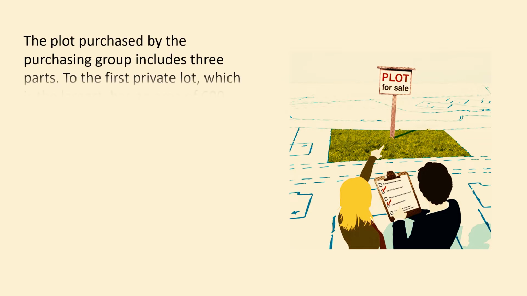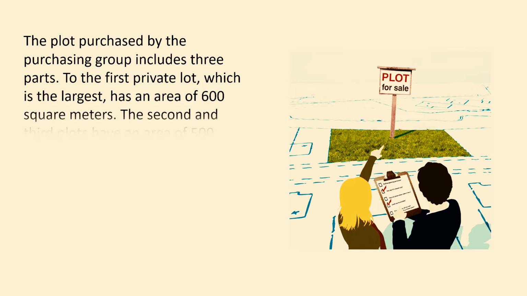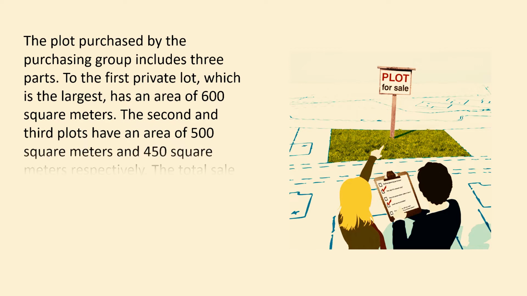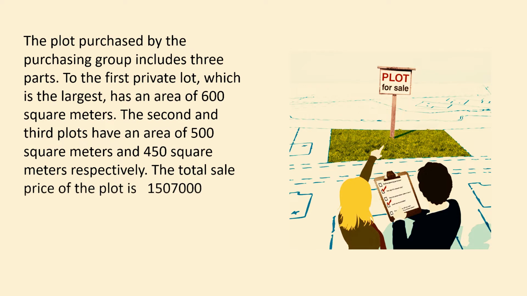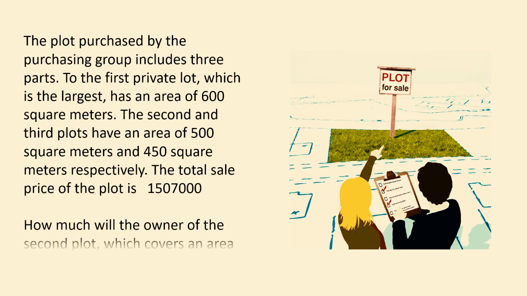The plot purchased by the purchasing group includes 3 parts. The first private lot, which is the largest, has an area of 600 square meters. The second and third plots have an area of 500 square meters and 450 square meters respectively. The total sale price of the plot is $1,507,000. How much will the owner of the second plot, which covers an area of 500 square meters, pay?